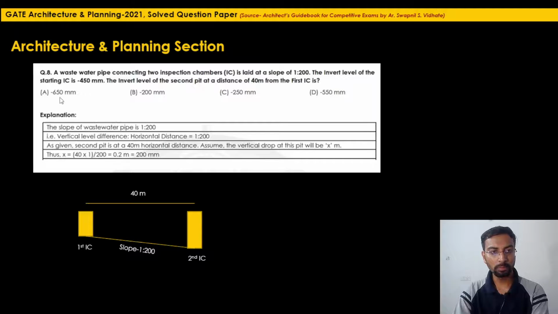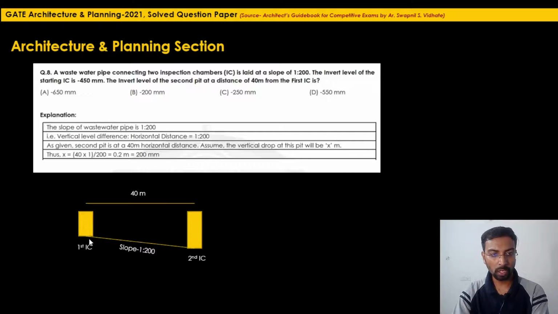So carefully see, the options are in mm. So 0.2 meter will be 200 mm. But see, 200 mm is not the answer. Generally, they used to give this kind of answers as well. So if students have not read the question carefully, they have asked the invert level. They have not asked what is the drop. They have asked the invert level. Invert level means if this is at -450, what is the invert level of the second IC? They have not asked what is the drop.